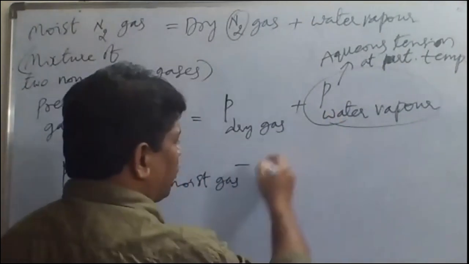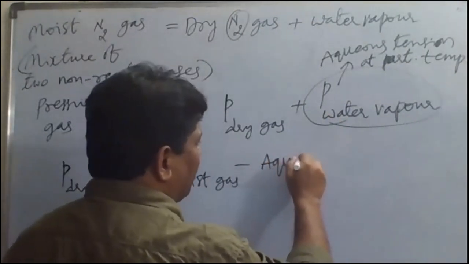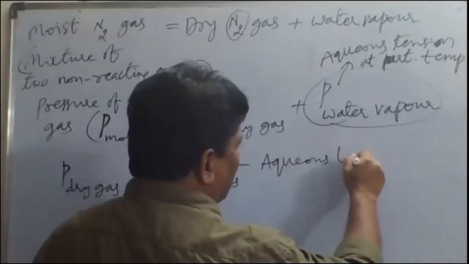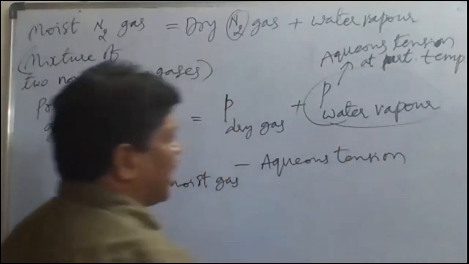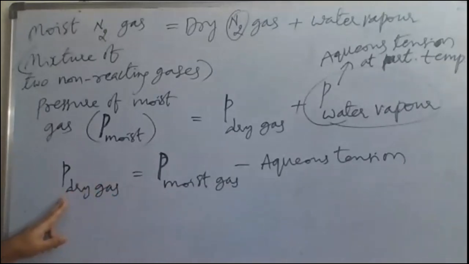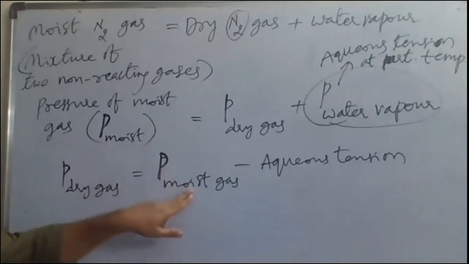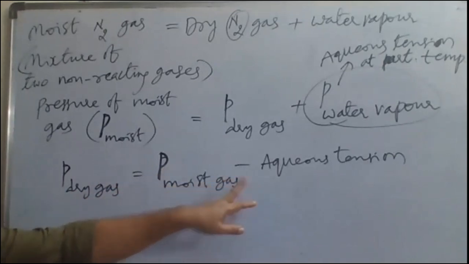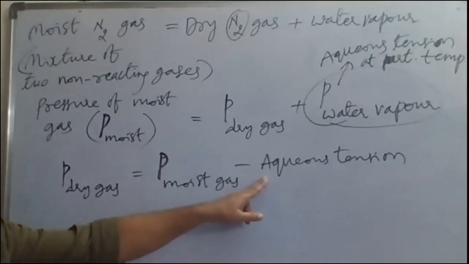Aqueous tension means what? Water vapor. So directly what we can take now here? Aqueous tension. So aqueous tension we have to subtract from what? Moist gas pressure. Then we get what? Dry gas pressure. So the pressure of dry gas is equal to pressure of moist gas minus what? Aqueous tension.